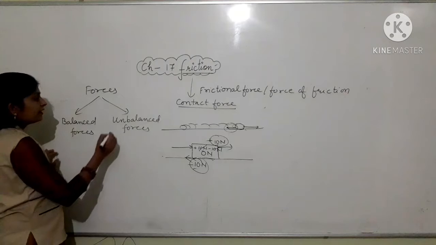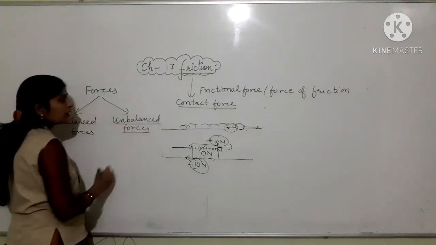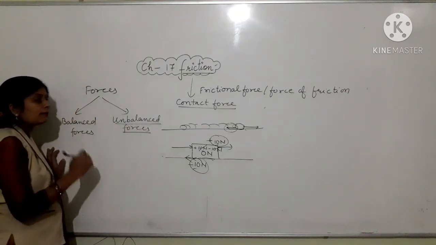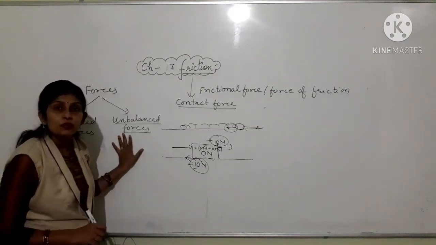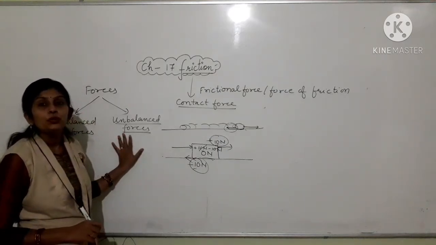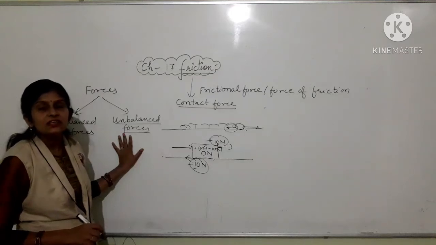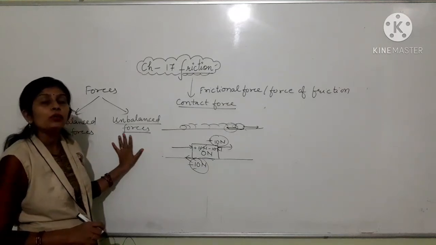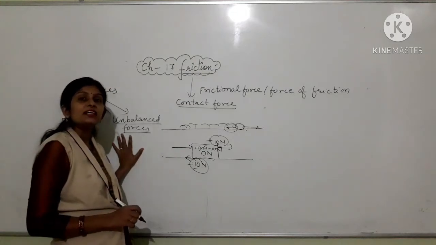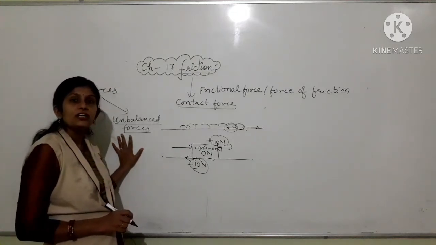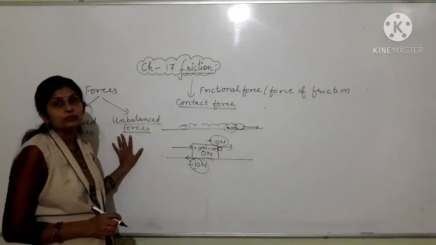Okay? And if we talk about unbalanced forces, they are the forces which do not get cancelled or balanced or neutralized by any other equal or opposite force. So a net or resultant force is acting on the object which brings change in the object.